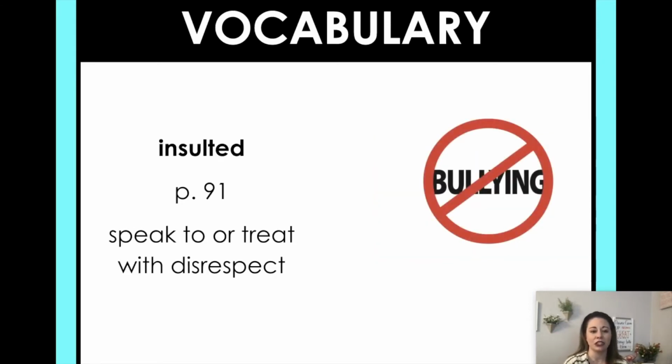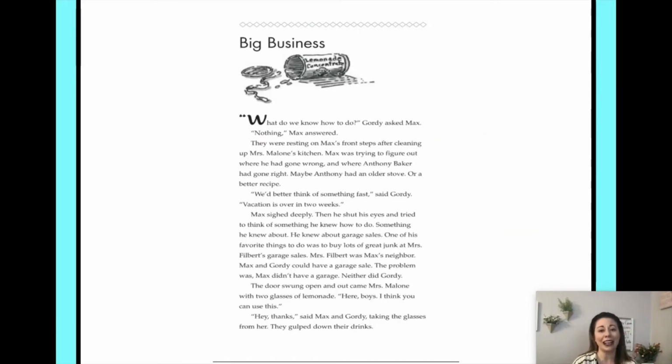And then we have the word insulted. And that's to speak to or treat someone with disrespect. So I feel insulted, right, if someone is not being respectful to you. And so we have the sign no bullying, because if someone's insulting you, that could be a form of bullying, right? So we're going to go ahead and get started with our reading.